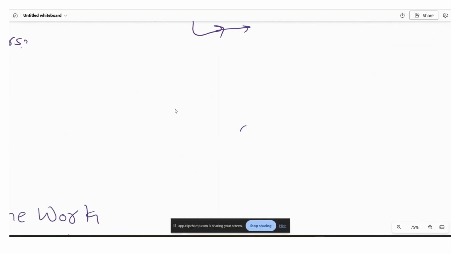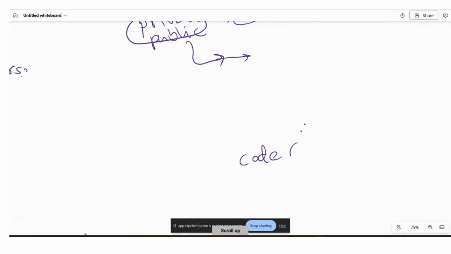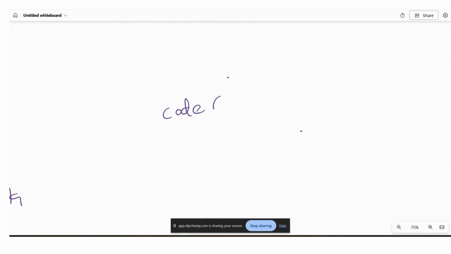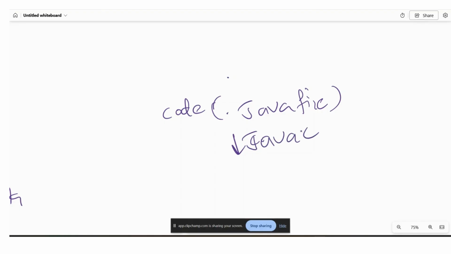Initially the code is written into a .java file. This code is compiled by the Java compiler, and it will be converted into a .class file.